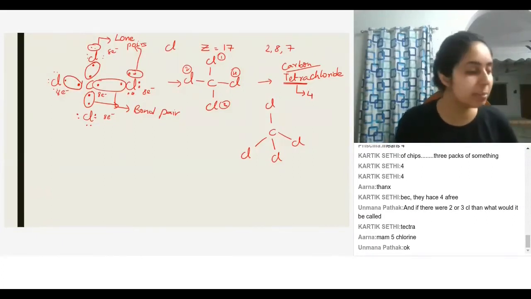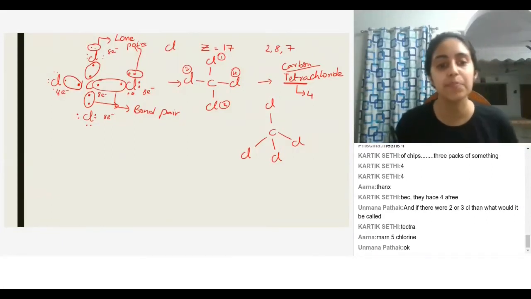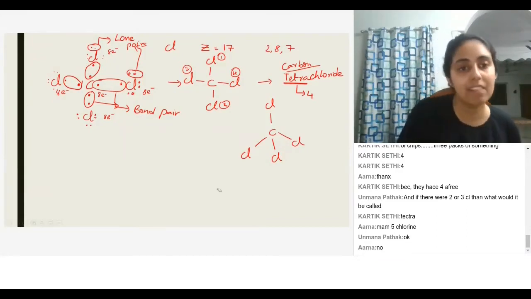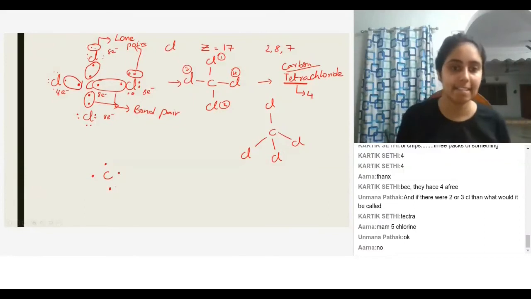Arna, is it possible to have 5 chlorines? Let us look. I have a carbon atom. This carbon atom has 4 electrons. Is it possible for me to have 5 chlorines? No, ma'am, but not carbon, like any atom.